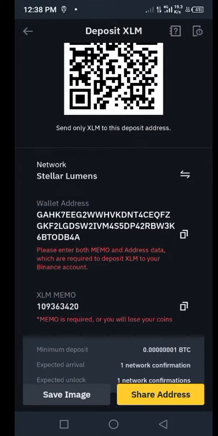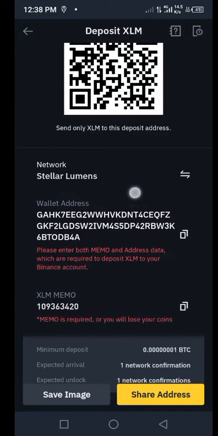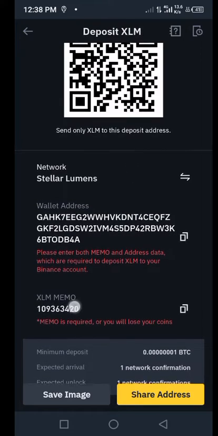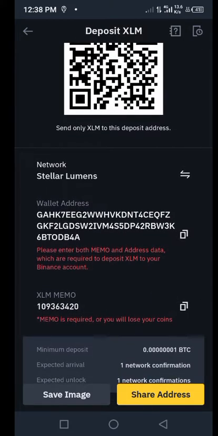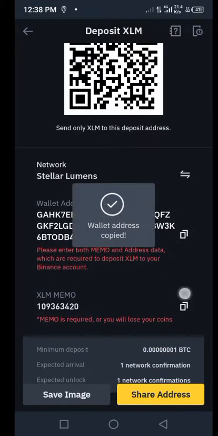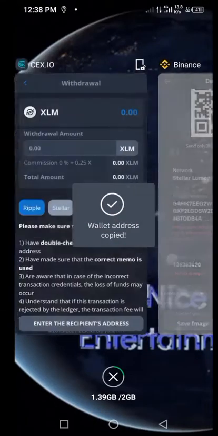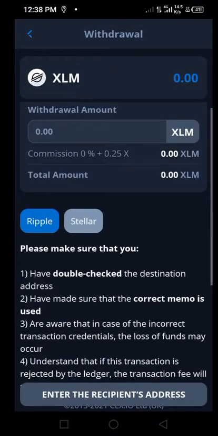Another thing I want you to be very careful of here is to make sure that you put in your wallet address correctly, and then you put in your memo. Click on this place to copy the wallet, and click on this place to copy the memo. But first, copy the wallet and go back to your Stellar account.